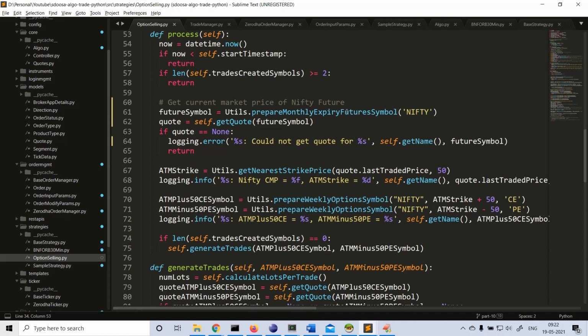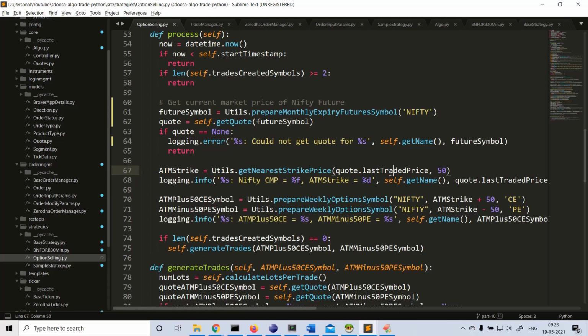Here we are getting the monthly expiry future symbol of Nifty. So this will give the Nifty future symbol of the current month, that is May expiry. I am getting the current quote of the future symbol to get the current market price. Okay. So once we get the ATM strike, I mean the current market price. So what I am doing is, this is the current market price, right? Last traded price.